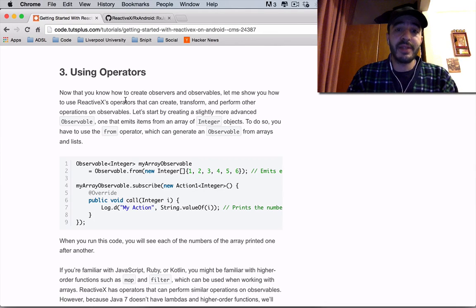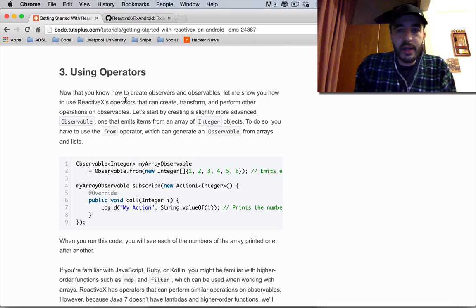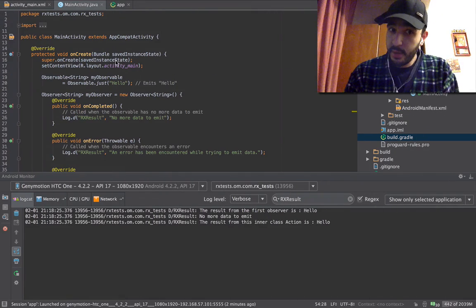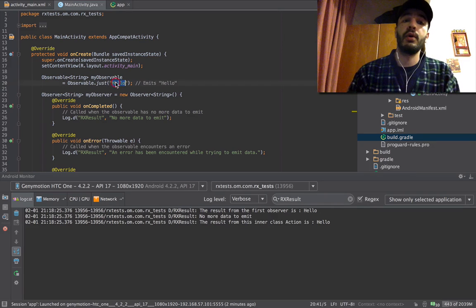Let's start by creating a slightly more advanced observable. You're going to go into advanced stuff now. One that emits items from an array of integer objects. To do so, you have to use the from operator, which can generate an observable from arrays and lists. This, on the other hand, generated an observable from one object. Hello. That's it.